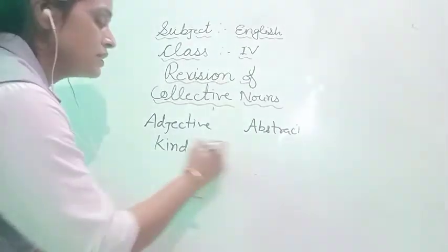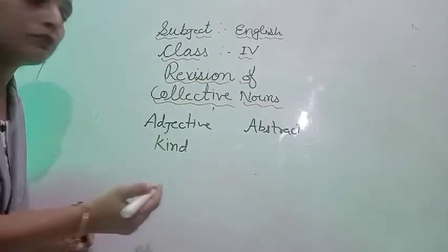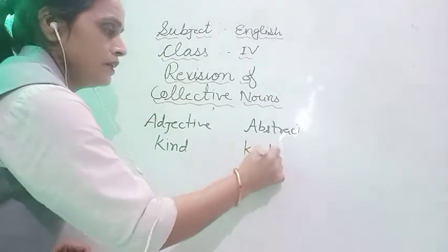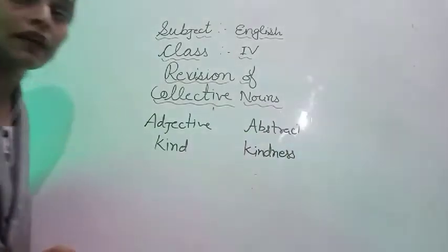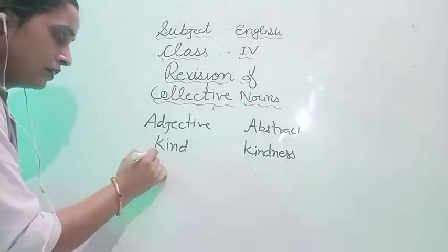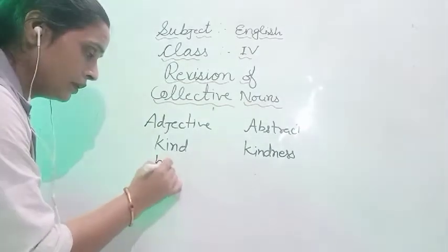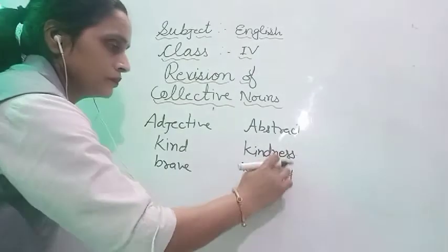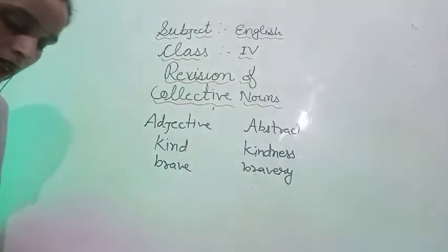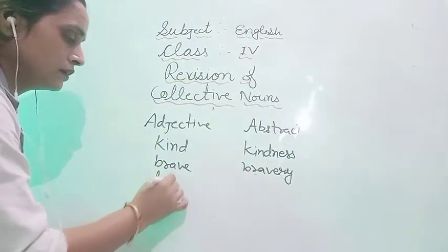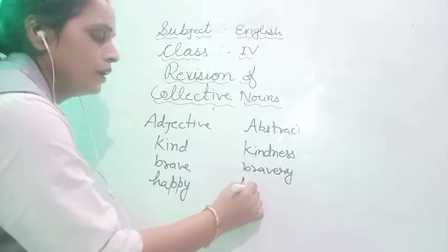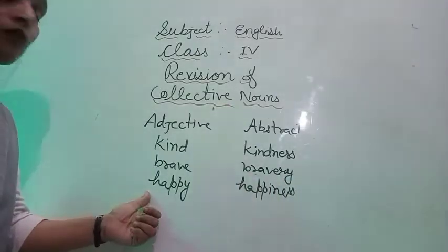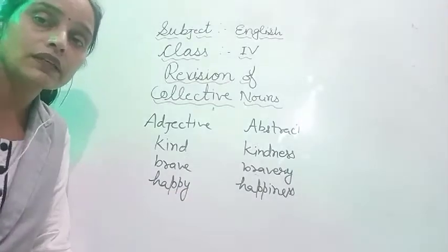Fine. How will we see? From an adjective we will form an abstract noun. Kind, kindness. Right? So here kind, kindness. Brave, bravery. Fine. Happy, happiness. So in this way we can form an abstract noun from an adjective.